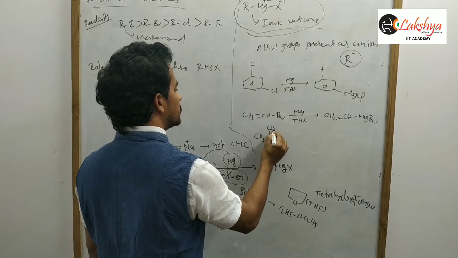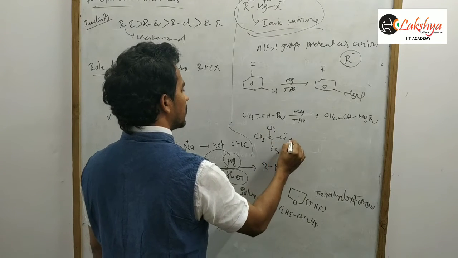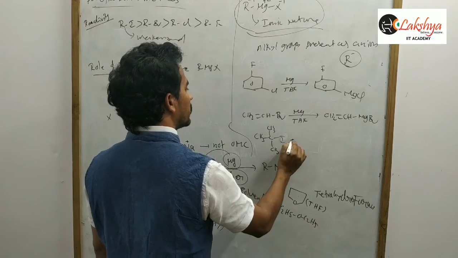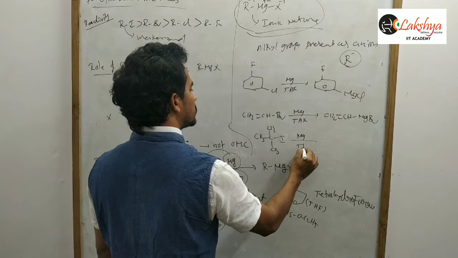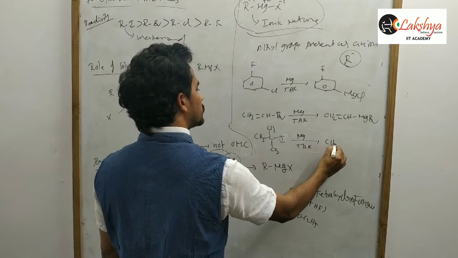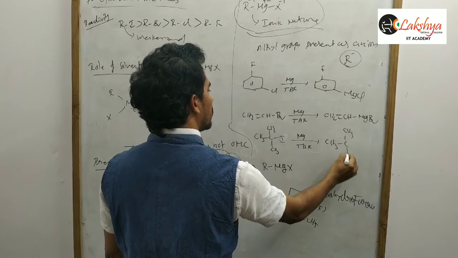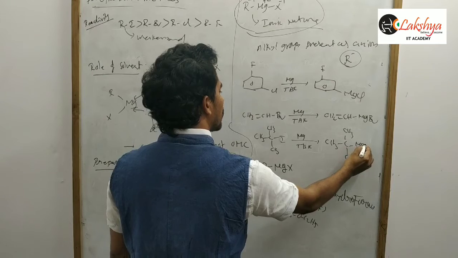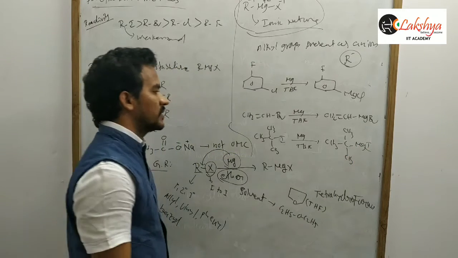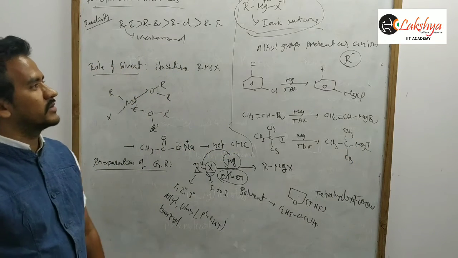Tertiary also can be used, (CH3)3C-Cl, or we can take iodine. I am treating with magnesium in THF, so we get tertiary butyl magnesium iodide.